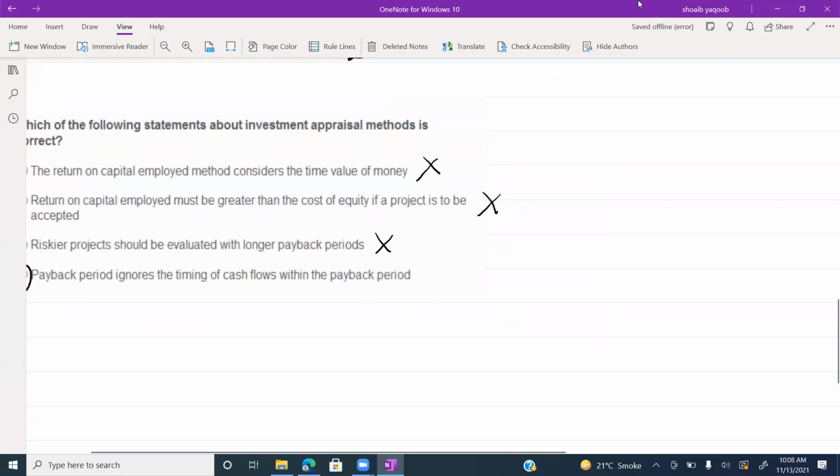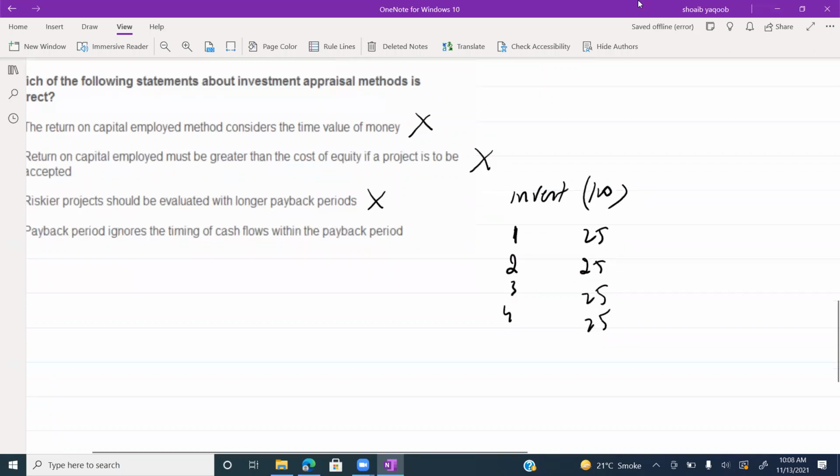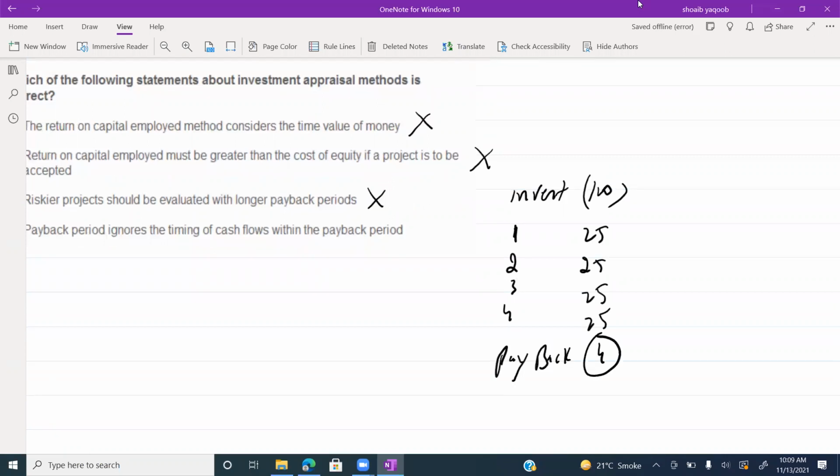For example, investment is 100 and every year you will receive 25, 25, 25, 25 in cash flows. What is the payback period? 4 years. This is the first case. In the second case, investment is the same 100, you are not receiving any cash flow in the first 3 years, and in year 4 you will receive 100. Payback will still be the same.